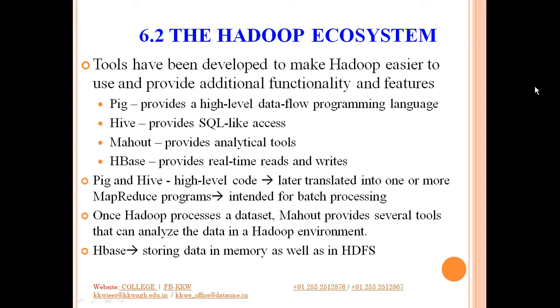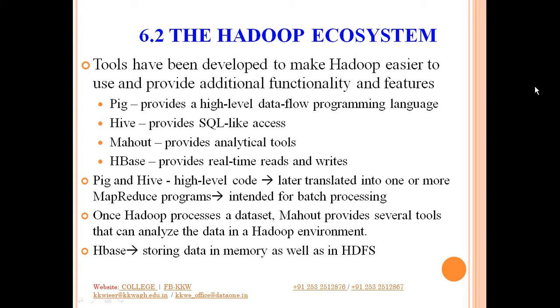So to handle or take care of all these features and functionalities, our Hadoop ecosystem has 4 major things that we have to study in this particular lecture. What are those? First is Pig. It provides a high level data flow programming language. Second is Hive, which provides SQL like access for querying. Third is Mahout, which provides analytical tools. And the fourth one is HBase, that provides real time reads and writes.